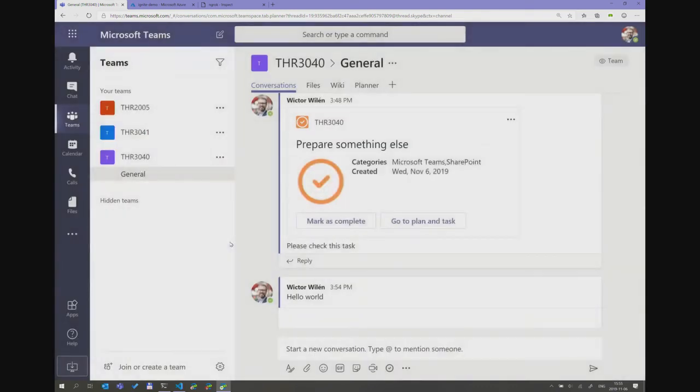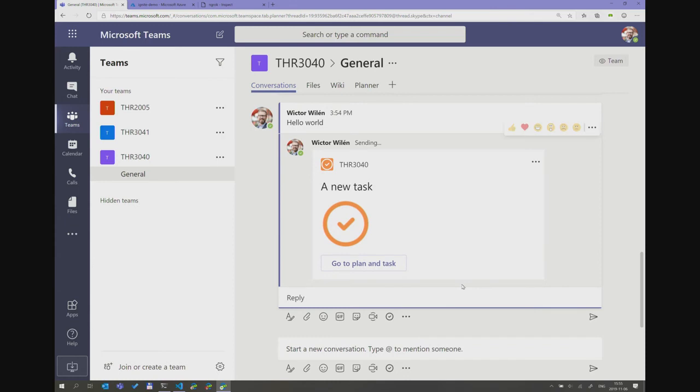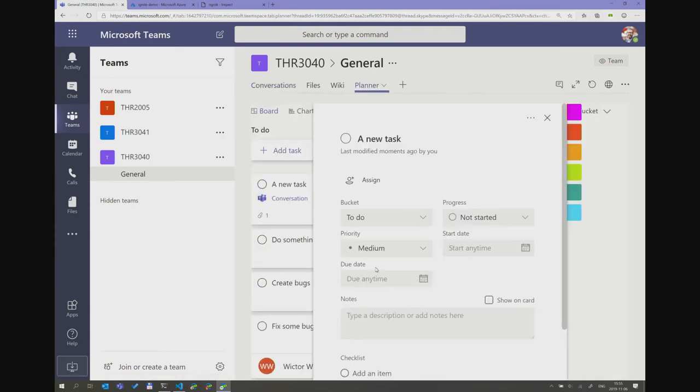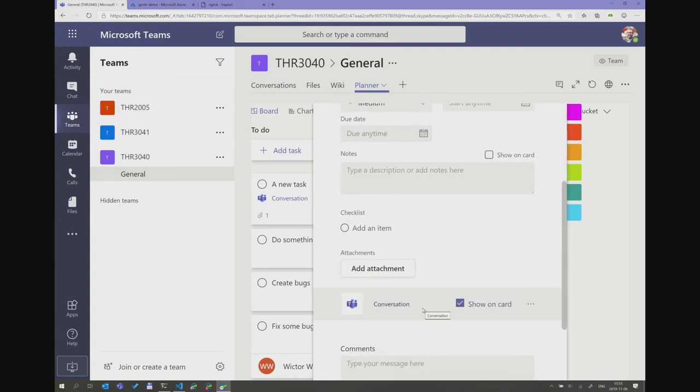And what will happen now, it will create the task in Planner. It will insert a new card into the conversation for the newly created task. If we click on that one, and we click on Go to Plan and Task, we can actually see this is a task that's been created, and it should actually have a link back to the conversation as well.